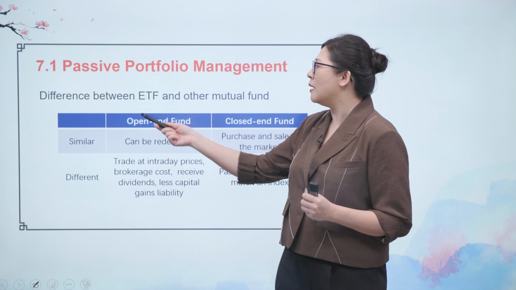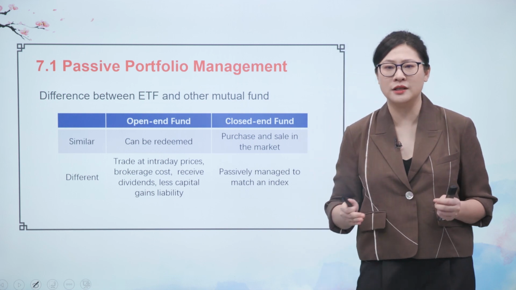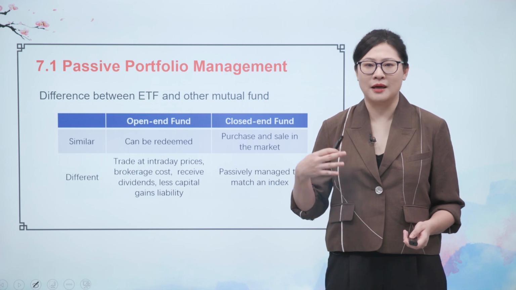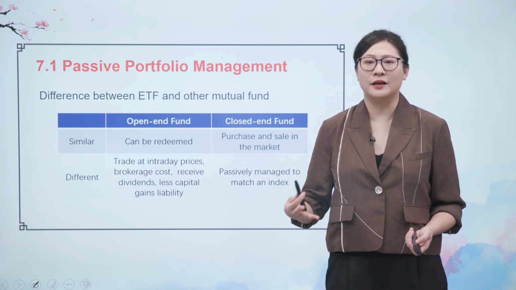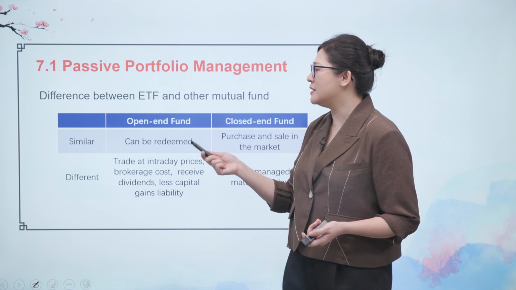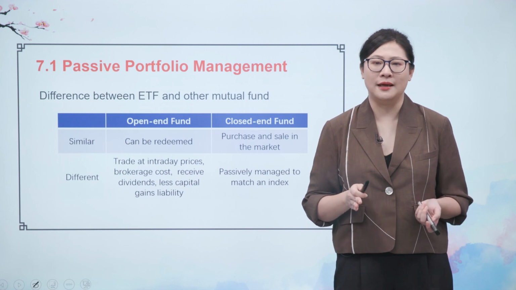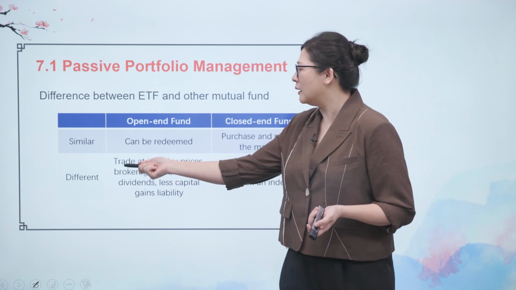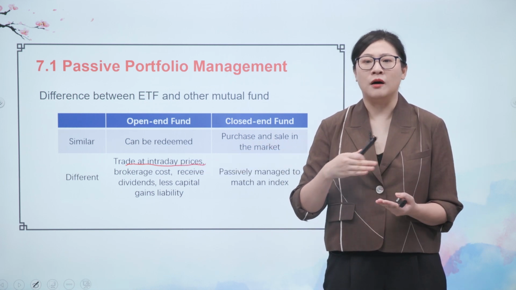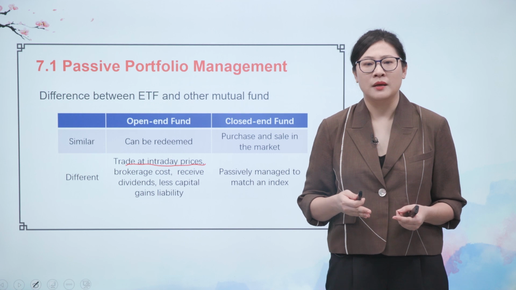For the similarity, both ETF and open-end fund can be bought or redeemed. If you buy any mutual fund in the market, you know that you can buy or redeem it. And the difference between the open-end fund and ETF is that the ETF can trade at intraday price. So if you buy this ETF like a stock in your phone software, you can sell your ETF at any time in the market.